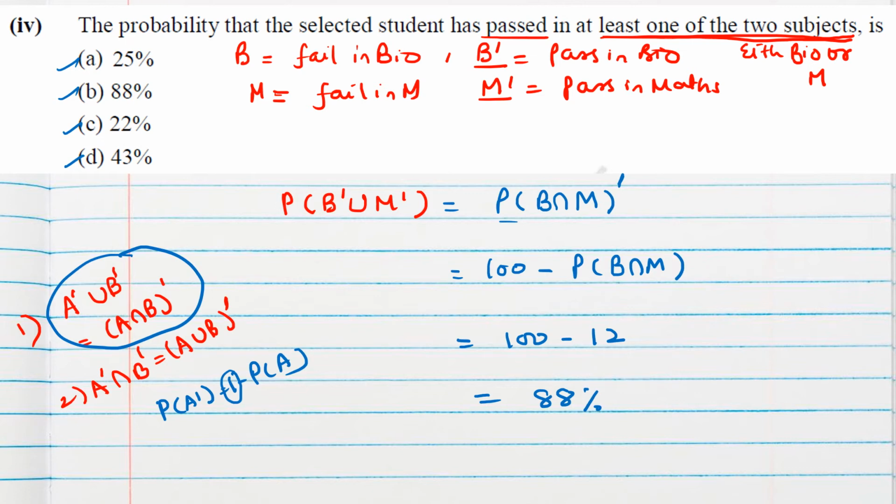And logically also, if we see, 12% students have failed in both. So the remaining, that means 100 minus 12%, will have passed in either subject. This way also we can solve, and this is by formula.